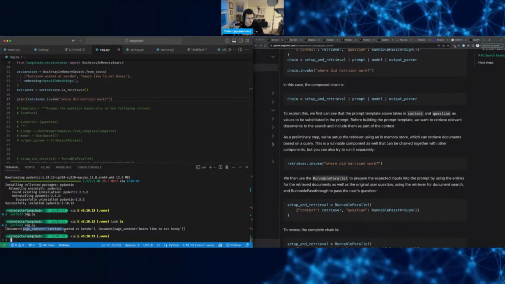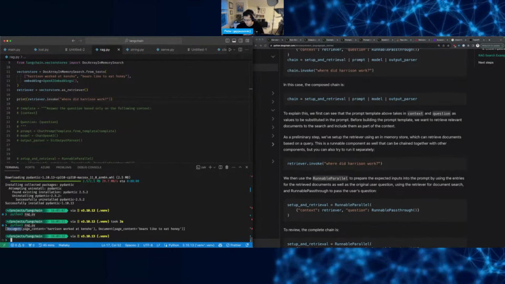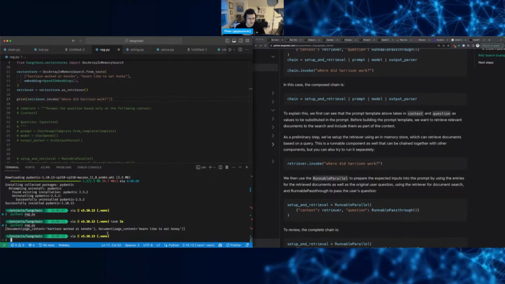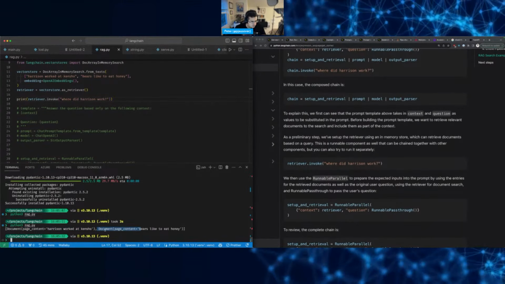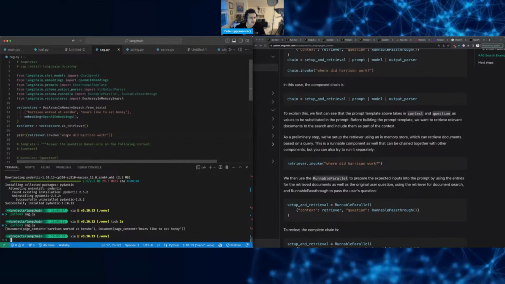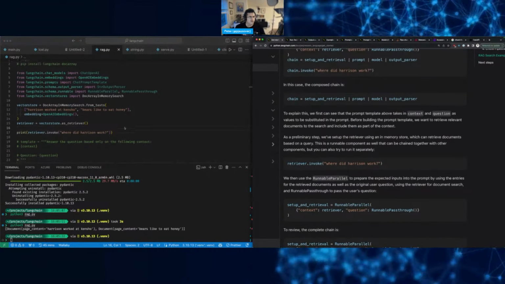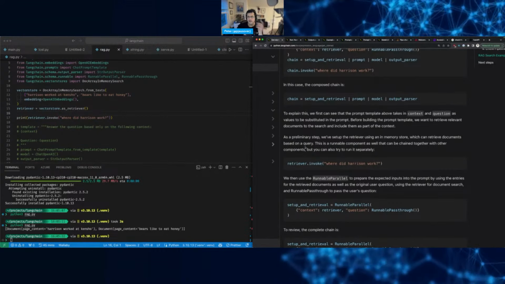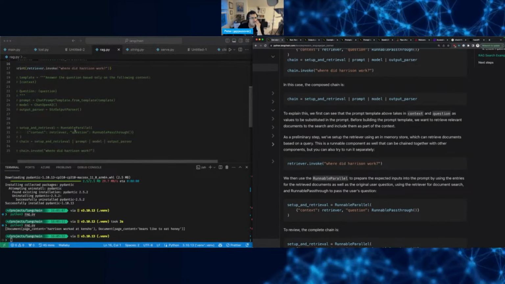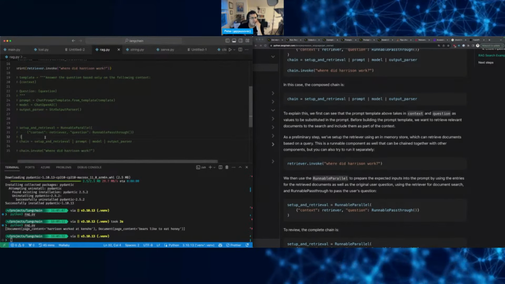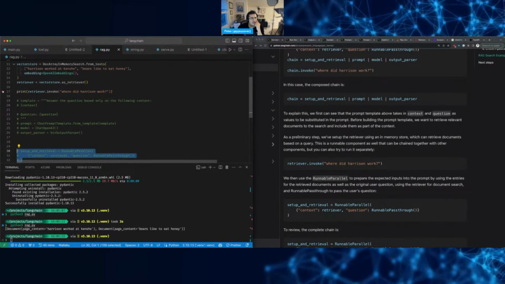So it returns something called a document with the content that says here where Harrison worked. Oh yeah, it returns two documents. It actually returns these two things. I was expecting this to actually run. Oh, maybe because it has to be set up like that. Maybe.